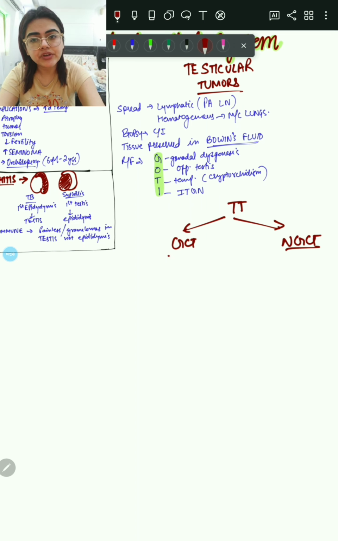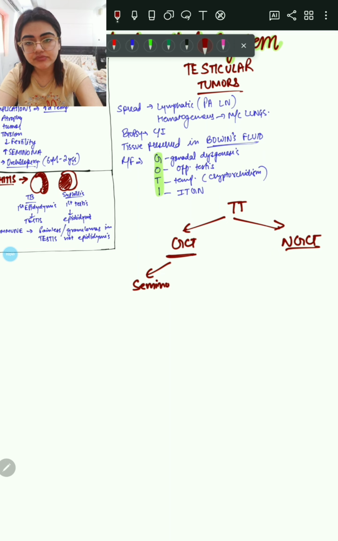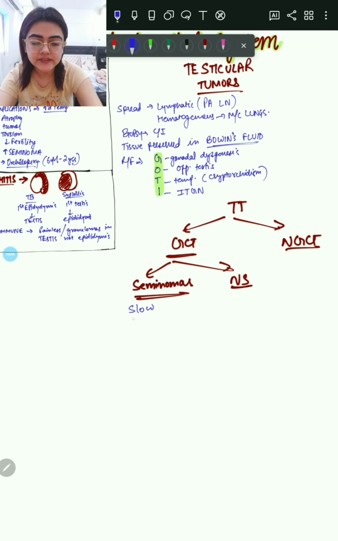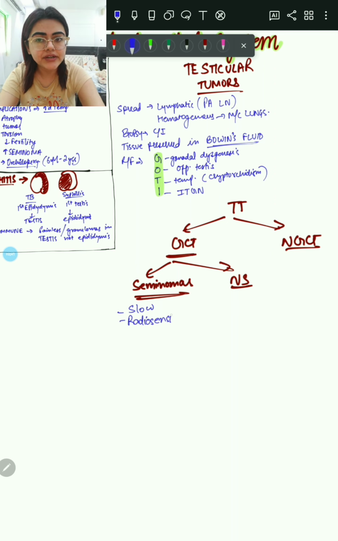Now testicular tumors are divided into two types, that is germ cell tumors and non germ cell tumors. Germ cell tumors include seminomas and non seminomas. Now let's see the difference between seminomas and non seminomas.